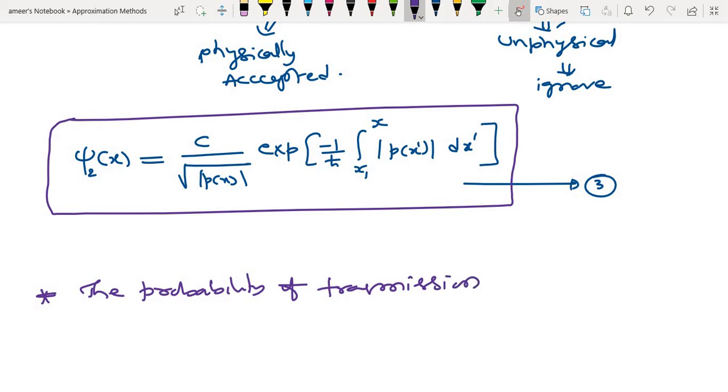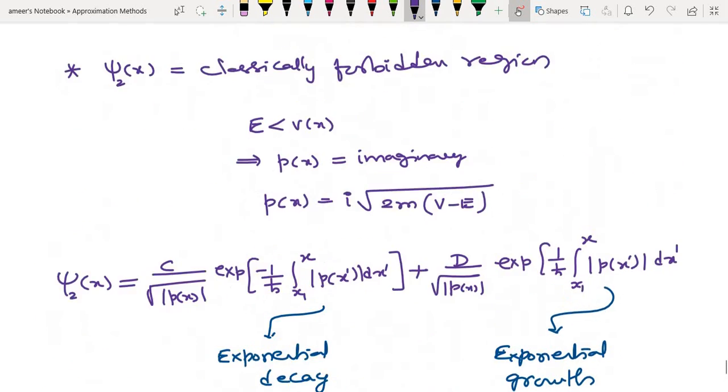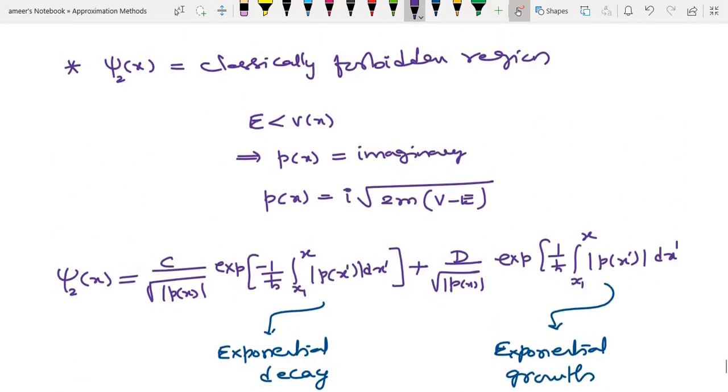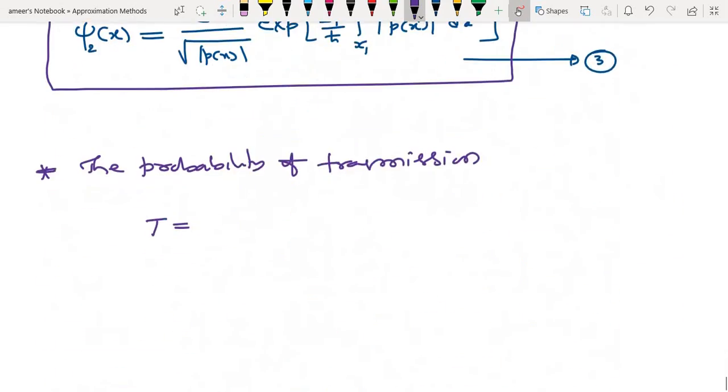So transmission in region 3, the coefficient will be F. T is the velocity of the particle in the transmitted region multiplied by the wave in region 3, divided by the velocity in the incident medium multiplied by psi in the incident medium, whole square.